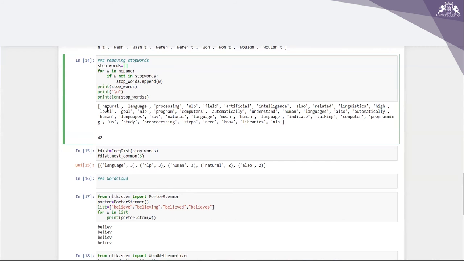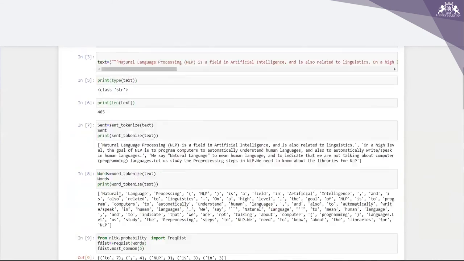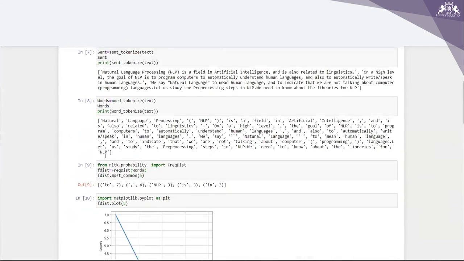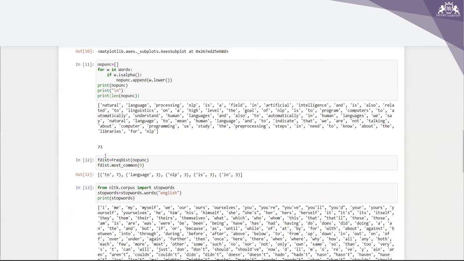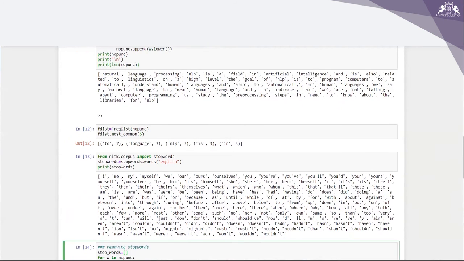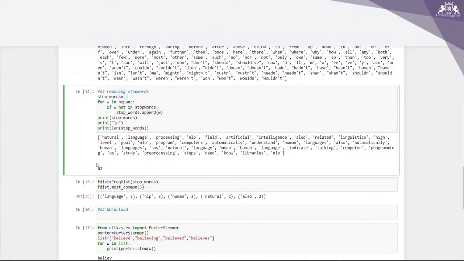So what is happening over here? I am getting all those really required words. So I am getting natural language processing, NLP field, artificial intelligence. So I'm getting output as 42. Just look over here, it started with 485. And finally, once we do this, no punctuation, it is converted into this. And this is what we are getting, 42, right?